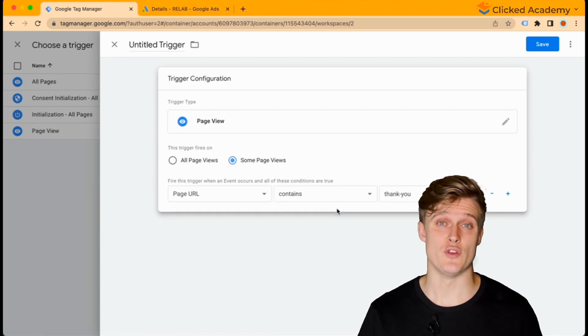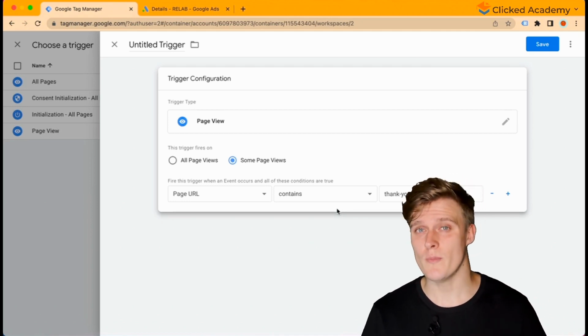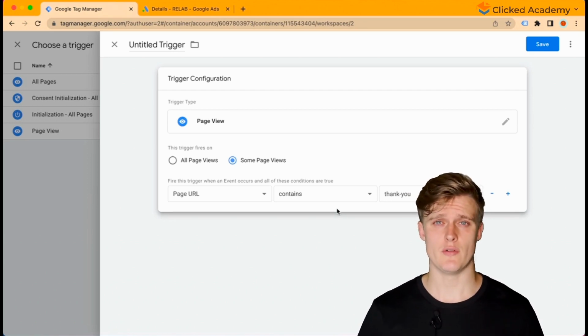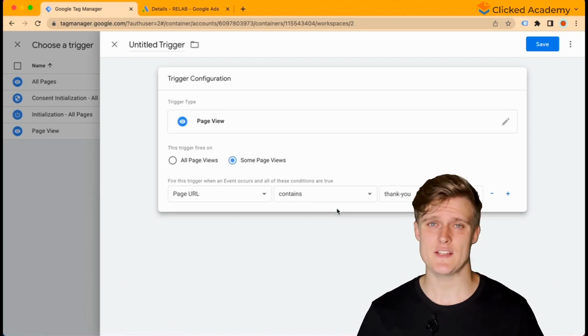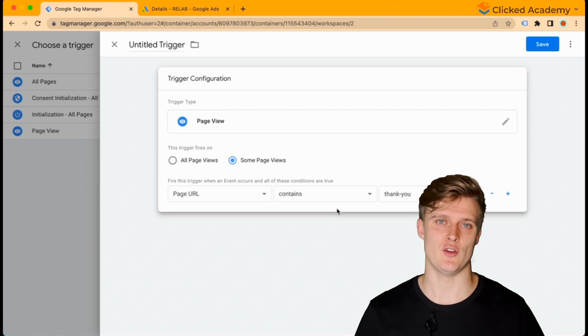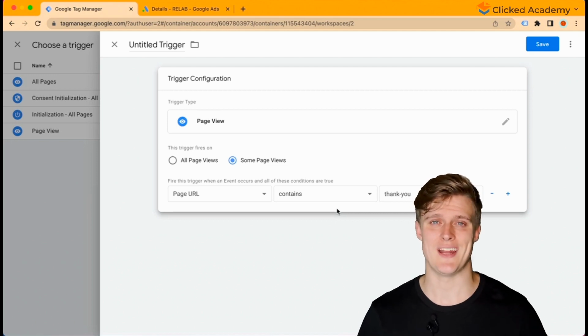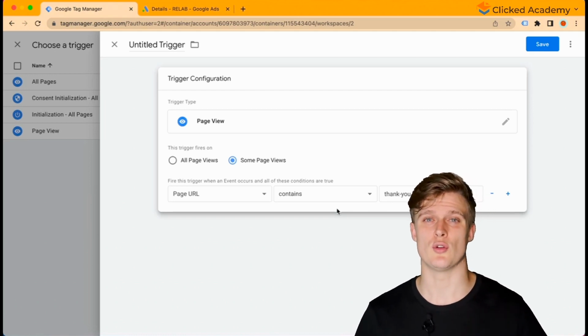So for instance, if your URL is clickedacademy.com/thank you, then just include the thank you part. If the URL for the thank you page is slightly different every time, then you can select Contains from the drop-down options and then include the part of the URL that remains the same. For instance, if it's thank you ID 27, and it goes 28, 29, and keeps going to a different number each time a form submission happens, then you can do URL contains thank you, and then it will include all of them.